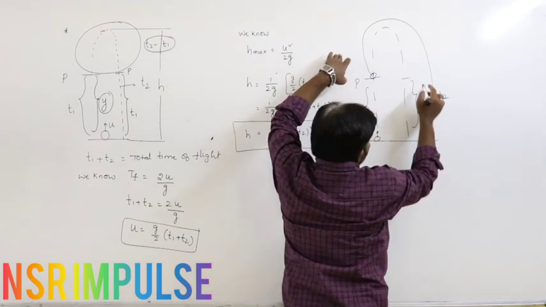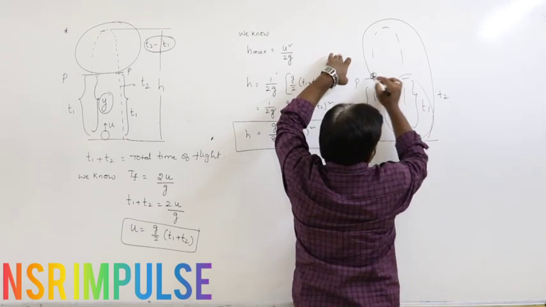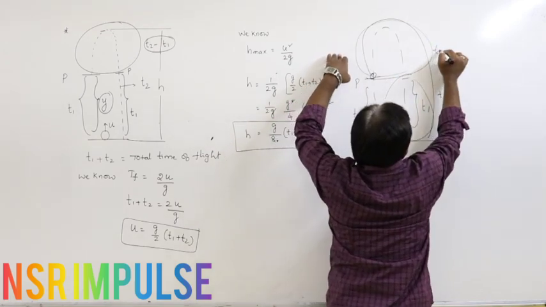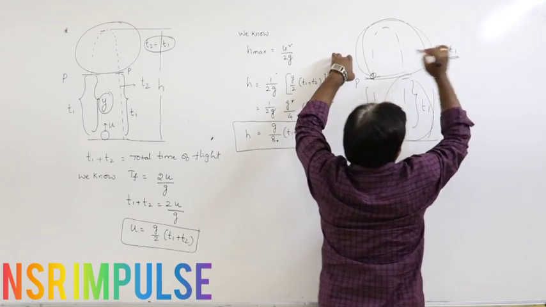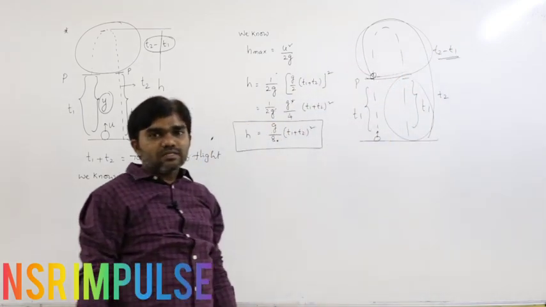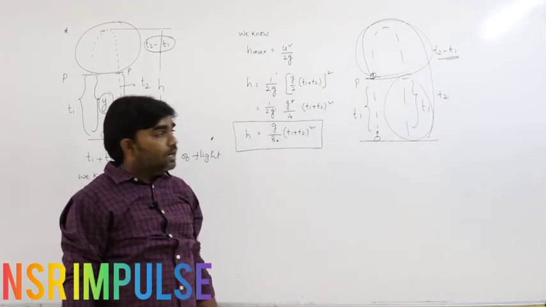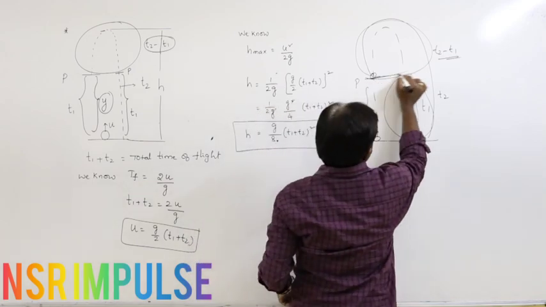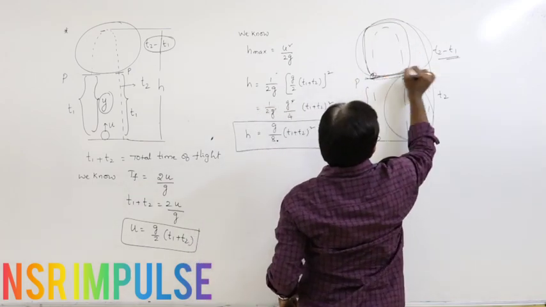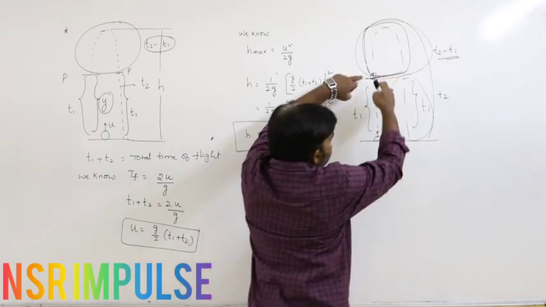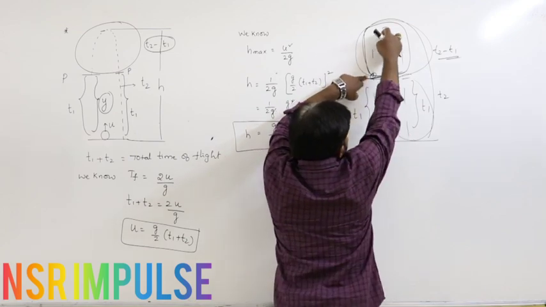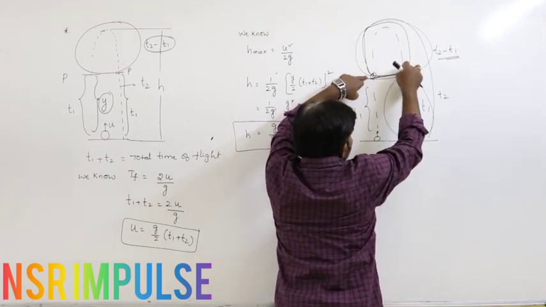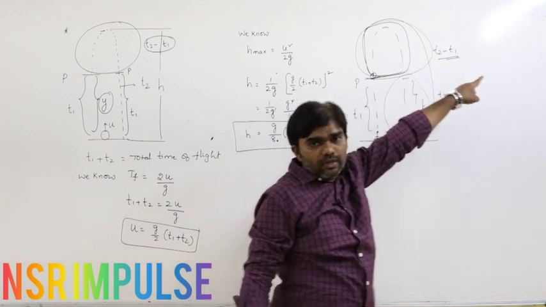This total is t2, this amount of time is t1. What is the remaining time? t2 minus t1. From point P to reach the maximum height and again reach the point P is t2 minus t1.